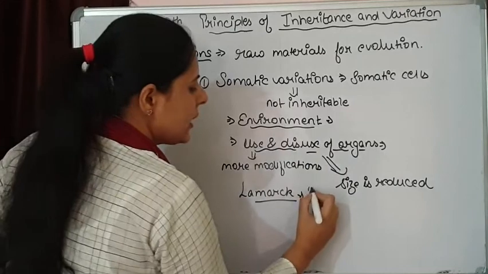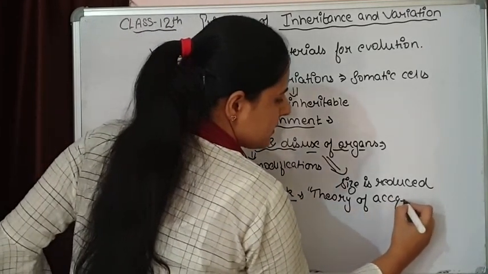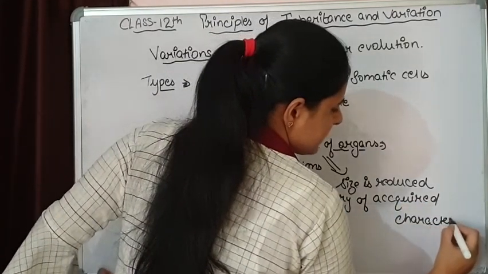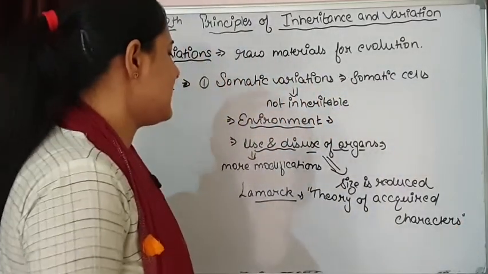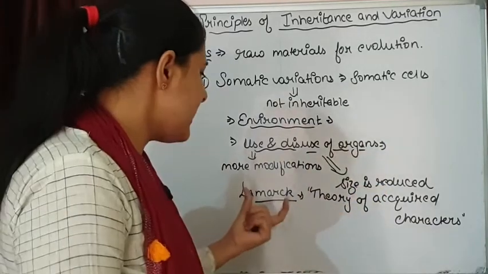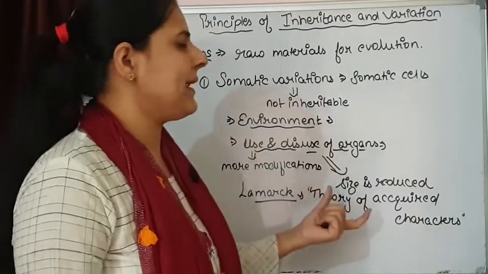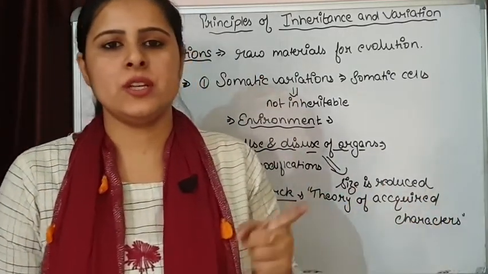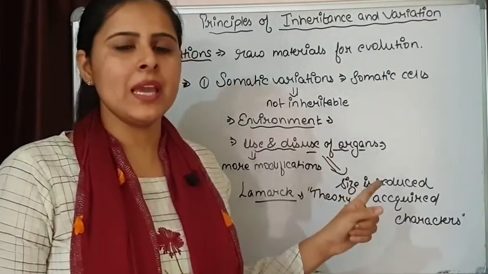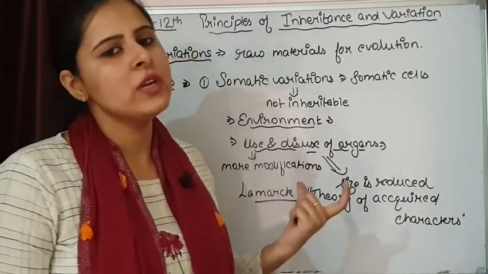And from here, he proposed a theory of acquired characters, or it is also said the theory of use and disuse of organs. So according to Lamarck, it is also known as Lamarckism, the acquired characters are going to be inherited from one generation to the next generation. But later on, one scientist, Weismann, came and he disapproved the theory of Lamarck, and he gave his theory of germplasm.